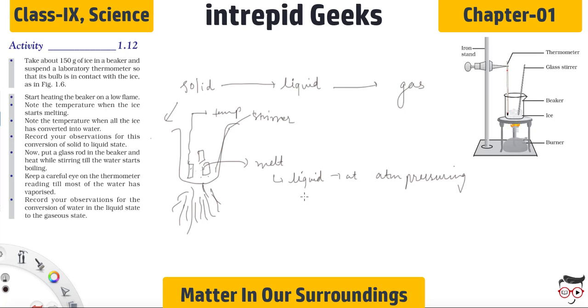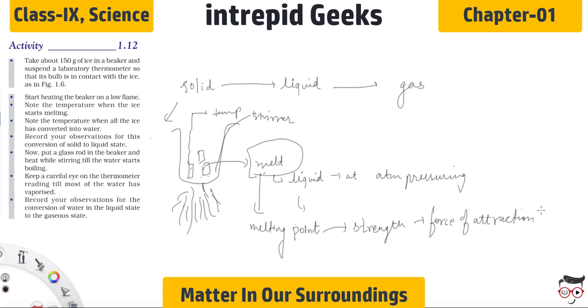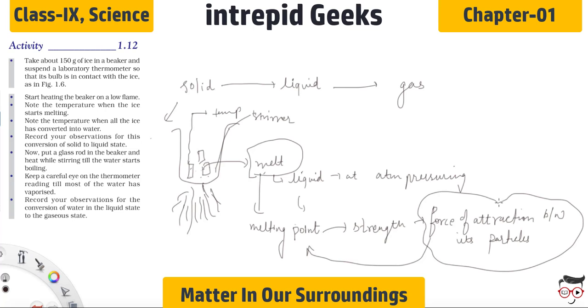This process is known as melting. The melting point is also an indication of what? Of the strength of the force of attraction between the particles. Try to understand it. The higher the melting point, the stronger the force of attraction between the particles, and it will be tough for the solid to melt.